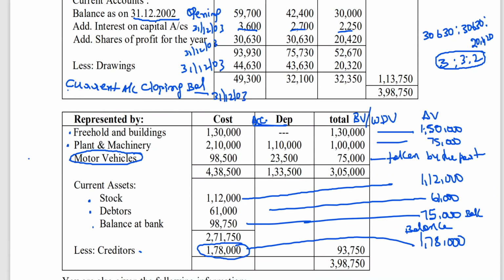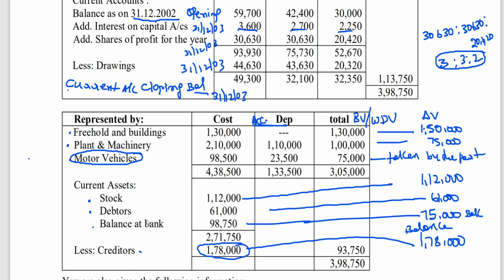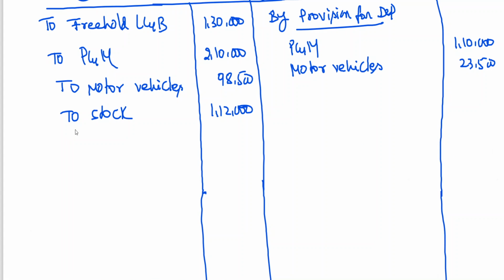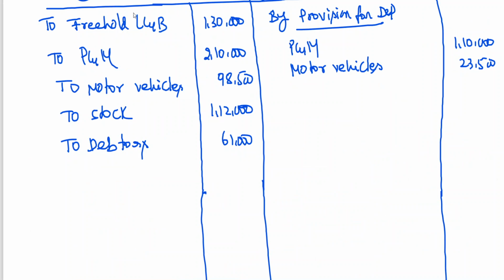Now stock etc. Stock 1,12,000. Debtors 61,000. Bank balance I told you, only to the extent taken out, not the entire bank balance.